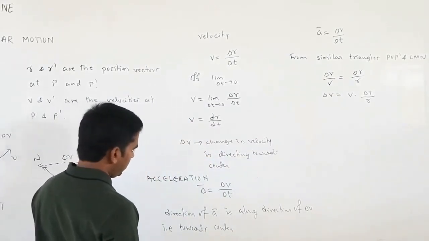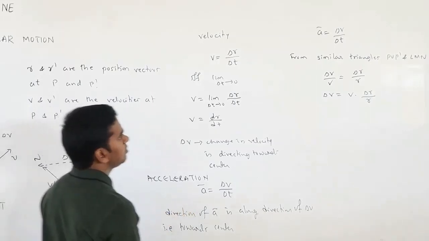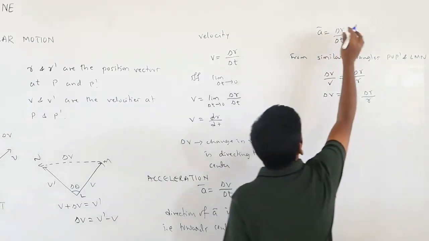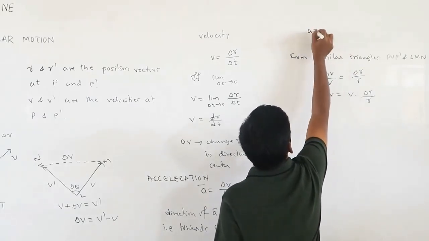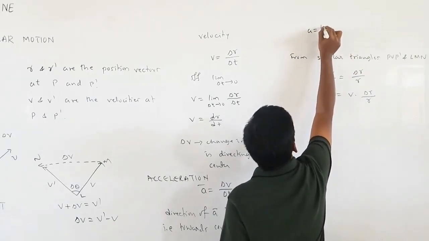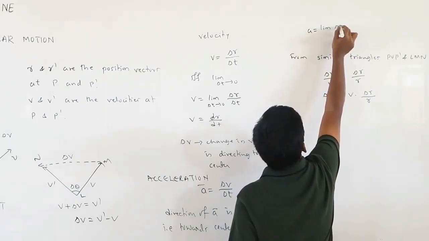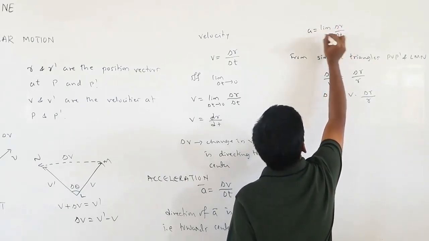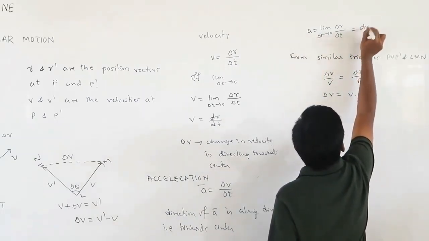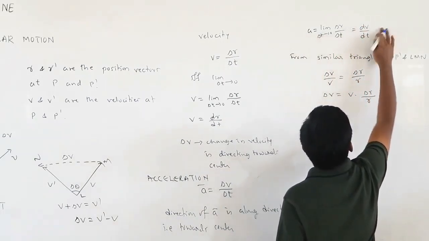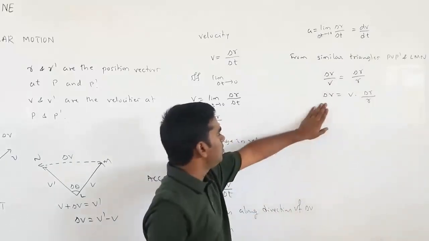So if I write instantaneous acceleration for this one, this will be what? Instantaneous acceleration, if I write A equals to limit delta V by delta T, delta T tends to 0, so this will become dV by dt. So no need to worry about that one. So what we want is this.